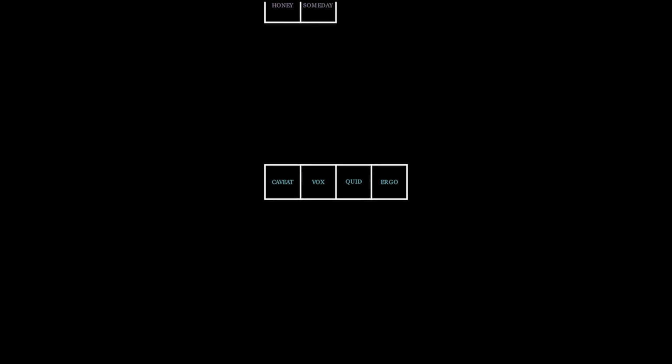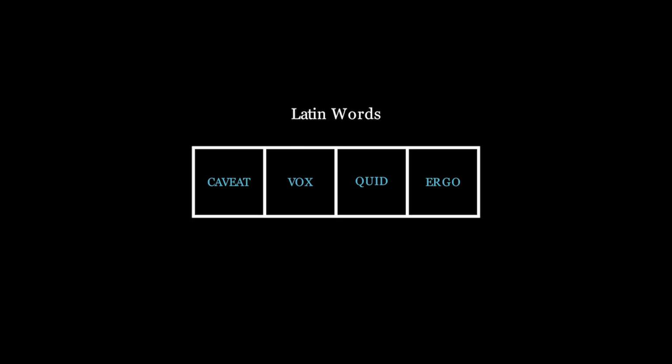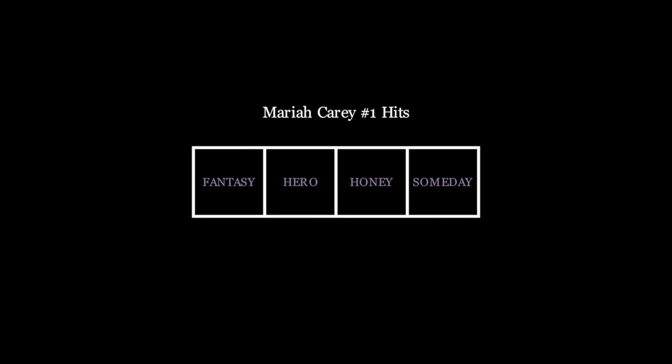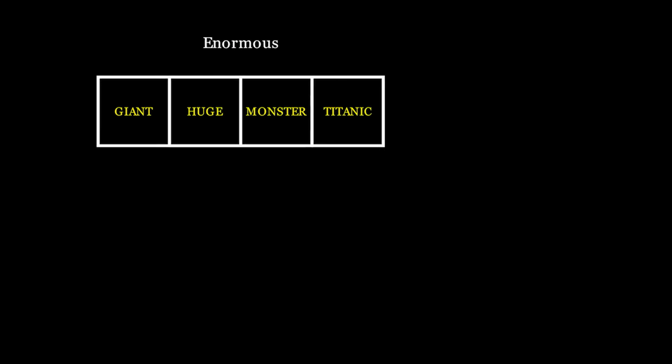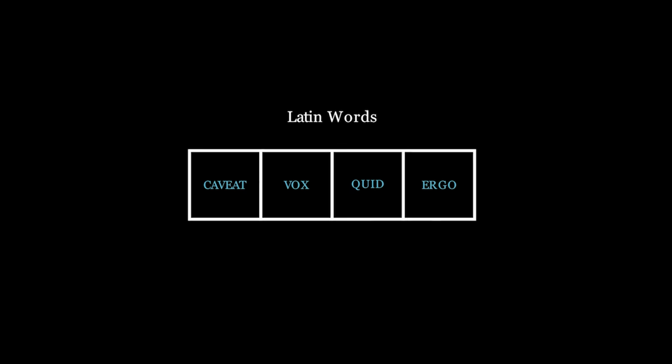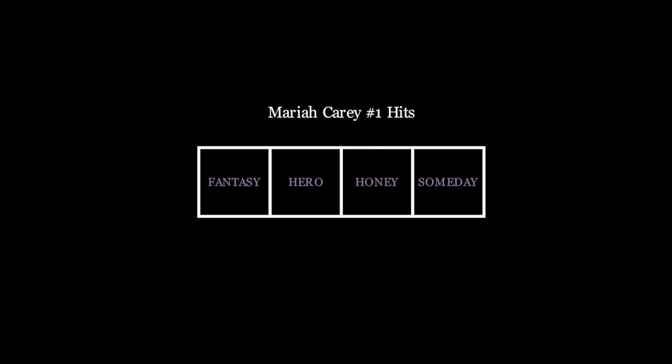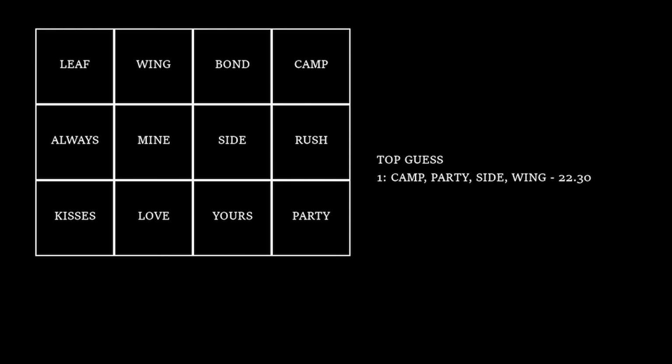Some other clever categories are Latin words such as caveat, vox, quid, and ergo, and Mariah Carey #1 hits. These categories explore the hidden layers of words, their meanings, usages, origins, and cultural significance, and the process of finding these hidden categories displays the uniqueness of language, giving simple words infinite meanings. And here is an AI that can solve it.